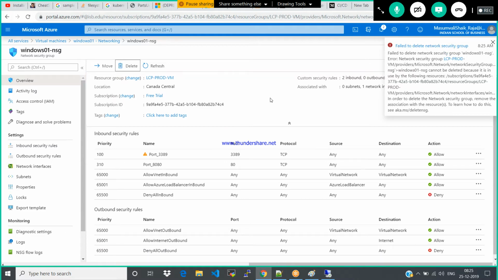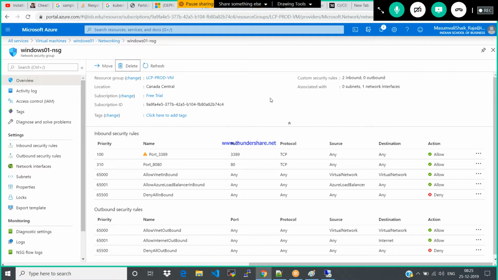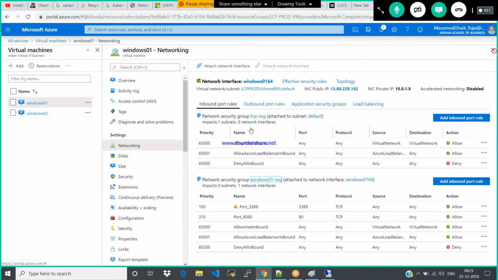Why? These network security groups are already associated with the particular services. That could be the reason it doesn't allow you to delete it. Okay. Now, whatever services you would like to add to this, you can add. Whether you would like to allow 3389, 22, whatever.